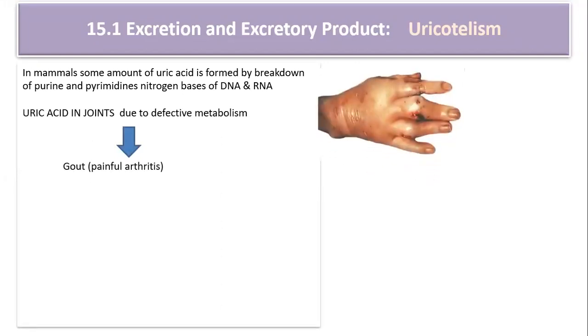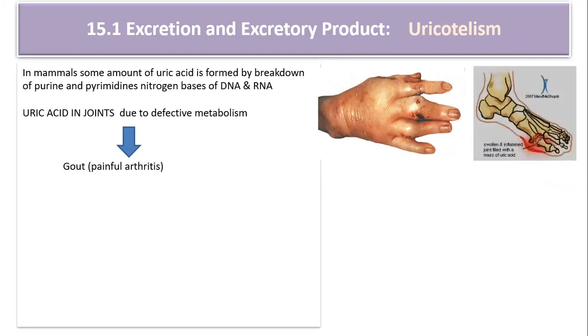So you can see these are the symptoms of gout. There will be swelling in the joint and pain in the joint. That is because of the accumulation of uric acid crystals. Now you will come across one more phenomenon. That phenomenon is called guanotelism.